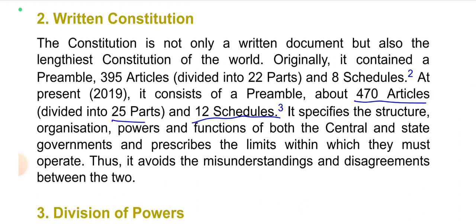Written constitution. The constitution is not only a written document but also the lengthiest constitution of the world. Originally, it contained a preamble, 395 articles divided into 22 parts and 8 schedules. At present, 2019, it consists of a preamble, about 470 articles divided into 25 parts and 12 schedules. It specifies the structure, organization, power, and functions of both the central and state governments and prescribes the limits within which they must operate. Thus, it avoids the misunderstandings and disagreements between the two.